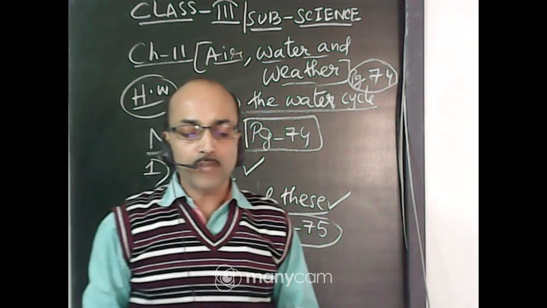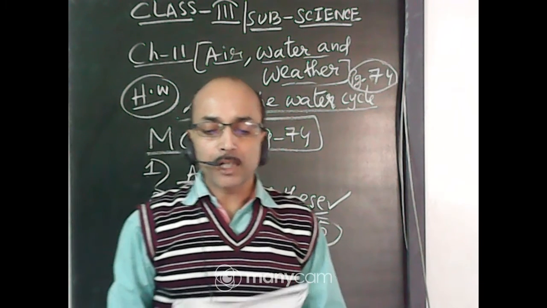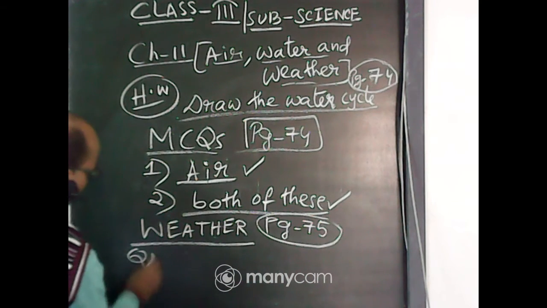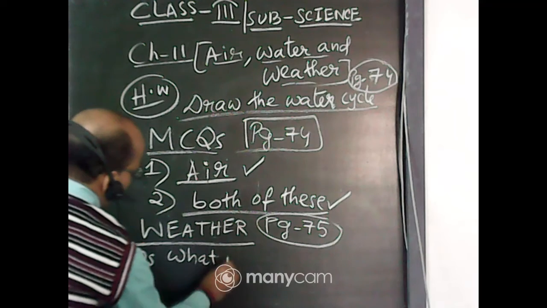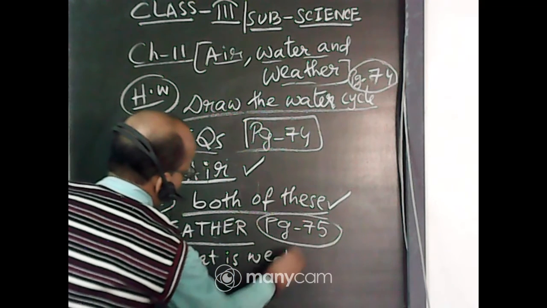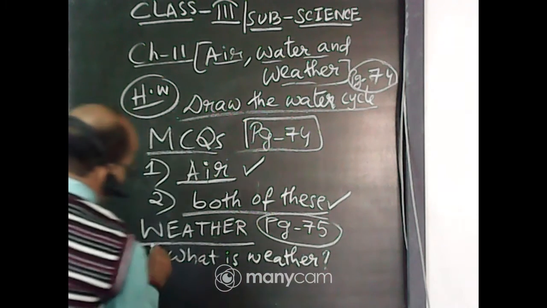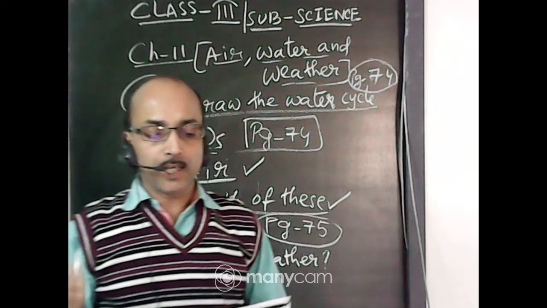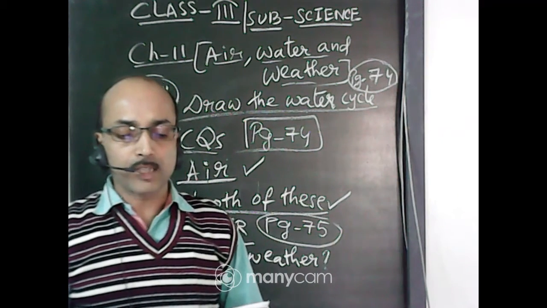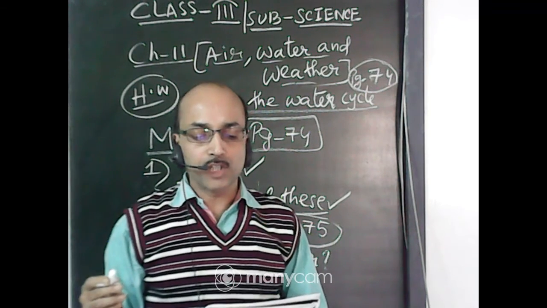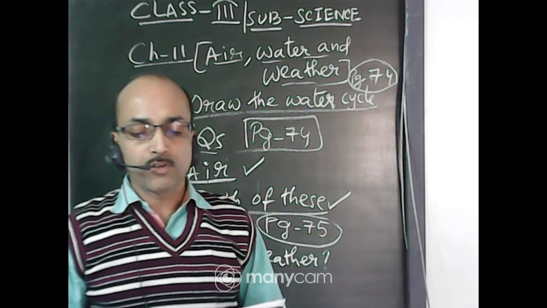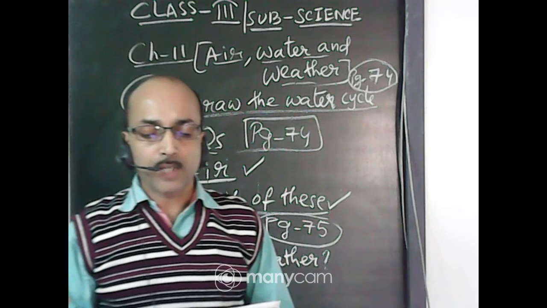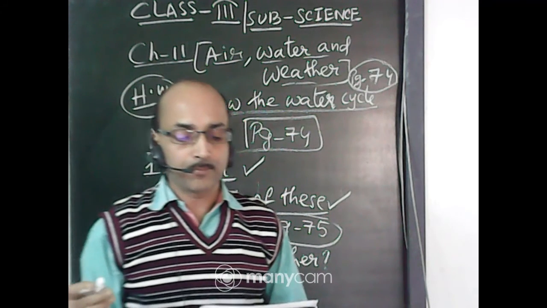The condition of the air of a place at a particular time is called weather. So the question can be, what is weather? The condition of the air of a place at a particular time is called weather. The weather keeps on changing because of the sun, wind, rain and clouds. Weather may be different on different days and sometimes different at different hours of the day.